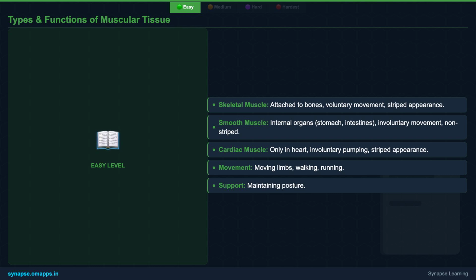Next, smooth muscles are found in the walls of your internal organs, such as your stomach and intestines. They perform involuntary movements, meaning you don't consciously control them, like the churning of your food. They don't have stripes. Finally, cardiac muscle is unique to your heart. It's also involuntary, rhythmically contracting to pump blood throughout your body, and it too has a striped appearance. Each type is perfectly designed for its specific job.